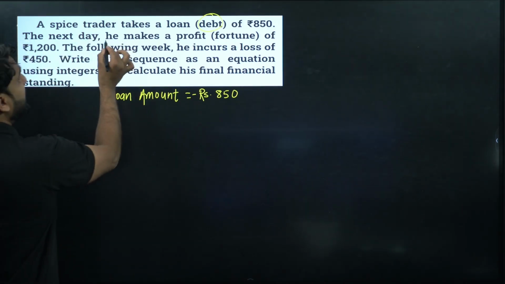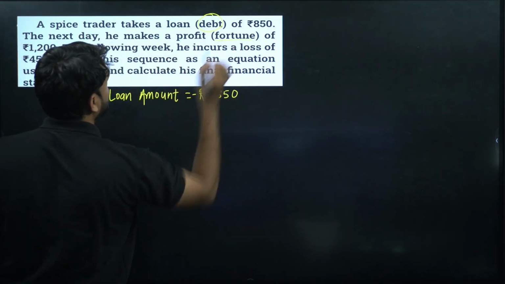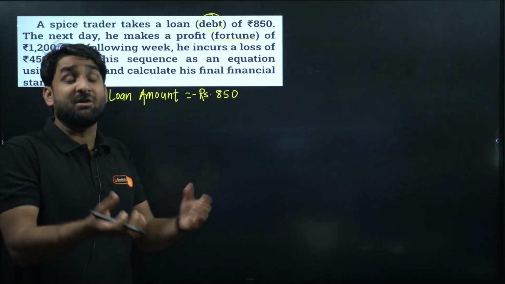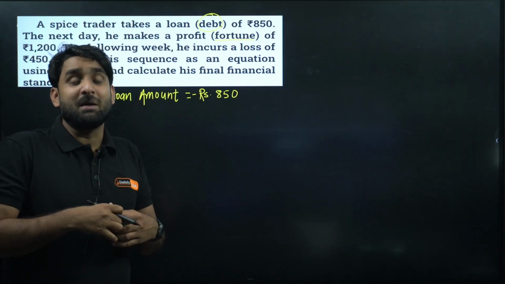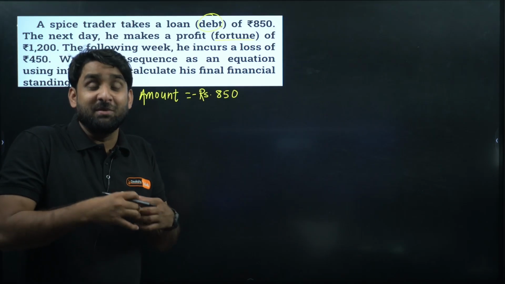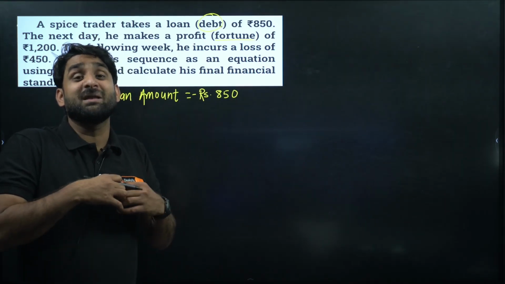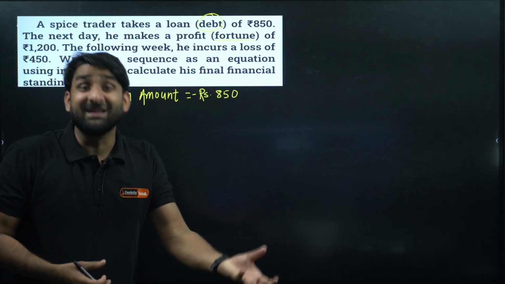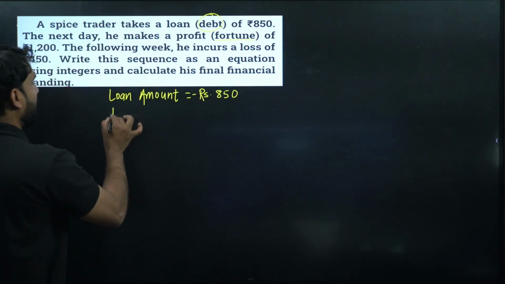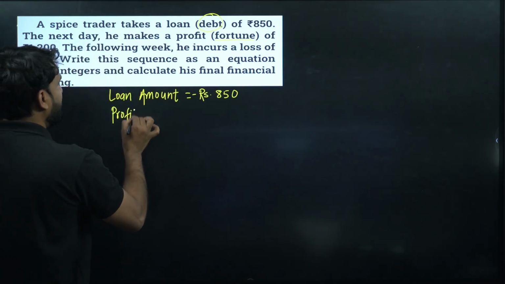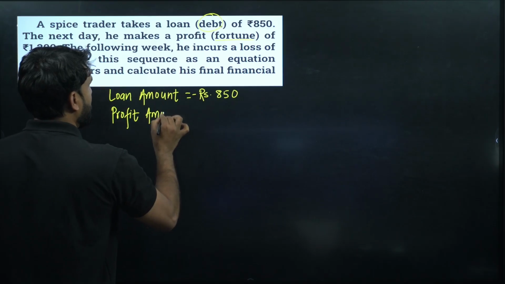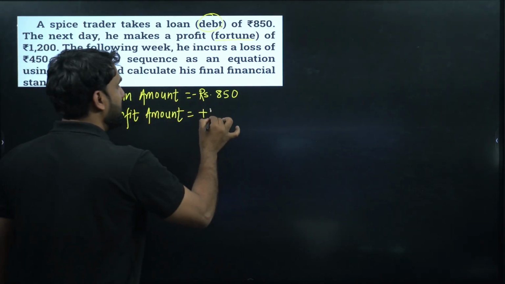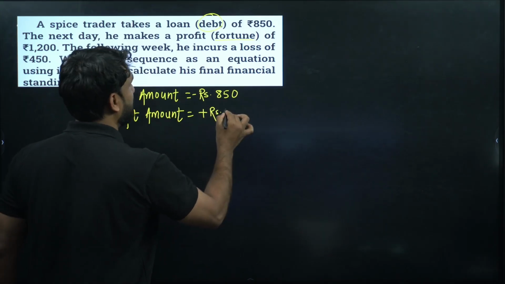Now the next week, he makes a profit of rupees 1200. Whenever we make a profit in our business, it means we are feeling happy. The number is positive because we are in gaining mode, we are progressing. Profit means something is increasing, so the profit amount will always go in positive, because the amount is increasing.